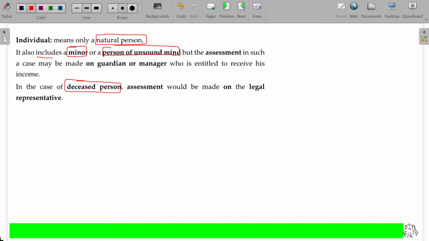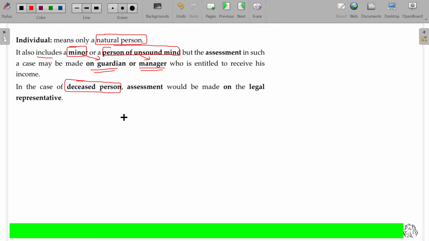What happens for the tax payment for him? Any authorized person for him should take the responsibility. In that case, assessment is done on his manager. The property manager will be responsible. In case of a minor, the guardian will be responsible, or sometimes he may have a manager also.